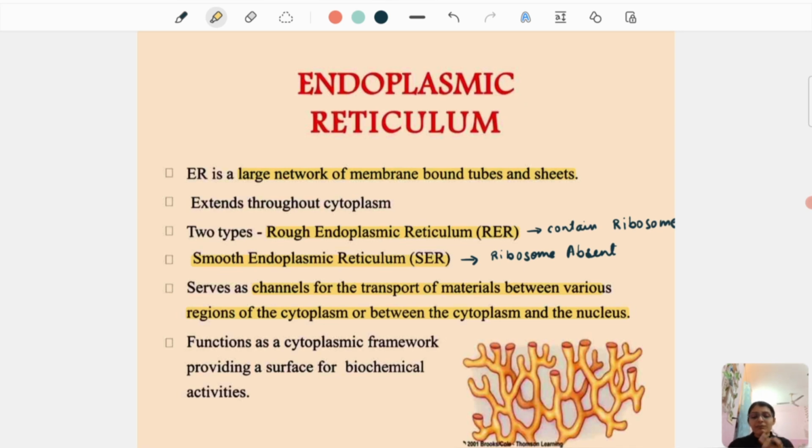But endoplasmic reticulum is the one which acts as a channeling between the various organelles contained in the cytoplasm for the transport of materials. It also functions as a framework providing a surface for biochemical activities. It has got a network in the form of tubes and sheets, so it makes a framework. It provides a surface for the various biochemical activities.